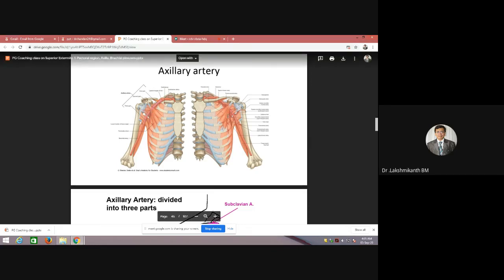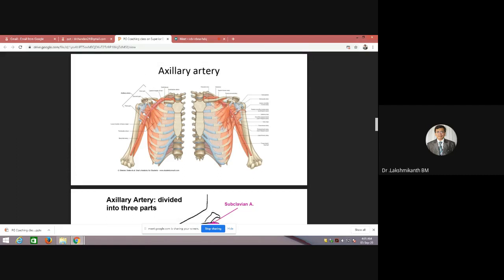So if you try to see this, the first part of the axillary artery has only one branch, the superior thoracic. Second part of the axillary artery, 2 branches: lateral thoracic and thoracoacromial. Next, third part of the axillary artery, 3 branches: anterior circumflex humeral, posterior circumflex humeral, and subscapular. Subscapular artery will give rise to the circumflex scapular artery. So the circumflex scapular artery arises from the subscapular, and the subscapular arises from the third part of the axillary artery.